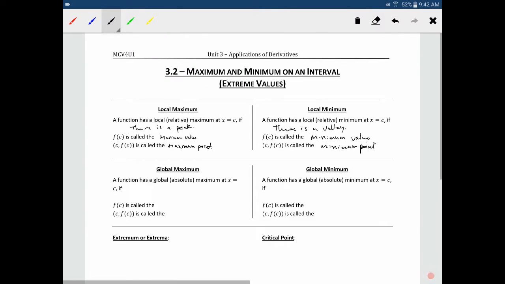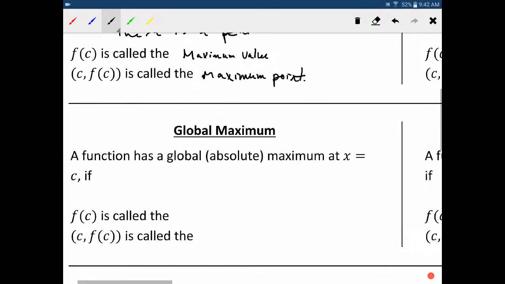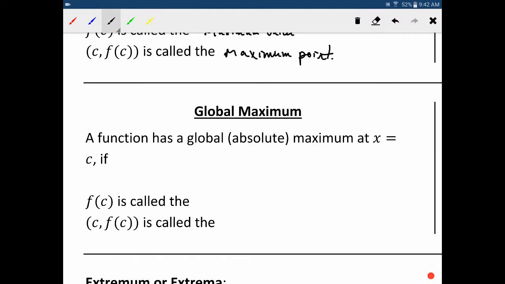Then we have what is called the global maximum. Actually, I kind of lied to you when I said the parabola, because of course that would actually be a global maximum, because that is the largest maximum value on the function. It's a maximum value for which no point is greater than.